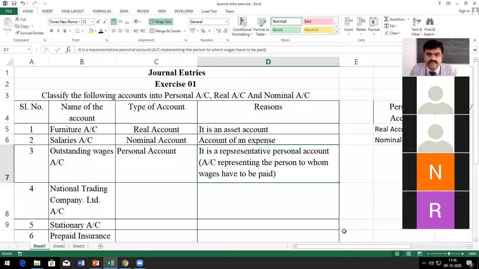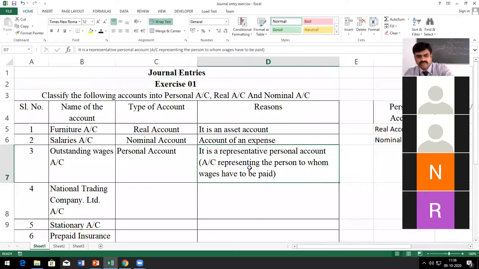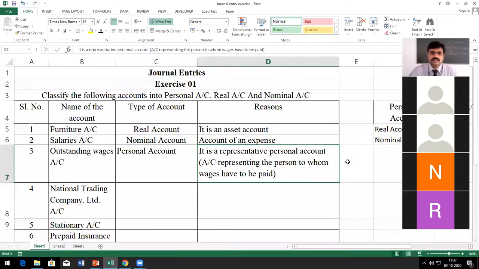It is a representative personal account, representing a person to whom wages have to be paid. The person has already worked for the company but is not paid. It is called a representative personal account. Understood, students?